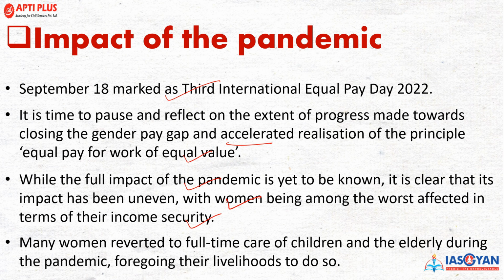Many women took on the full care of children early during the pandemic, forgoing their livelihood to do so. This was witnessed by most women, who have reported that the impact of COVID-19 has severely affected their overall income parity and their livelihood options.